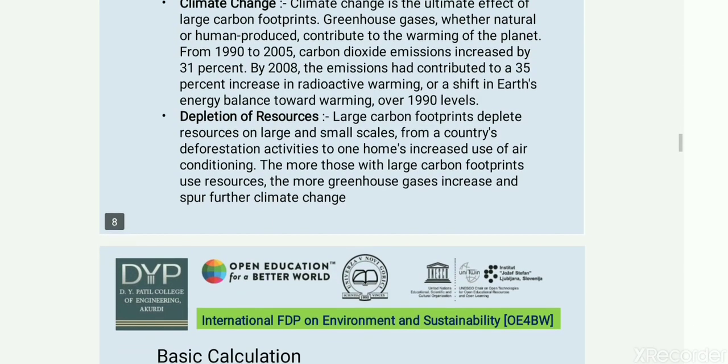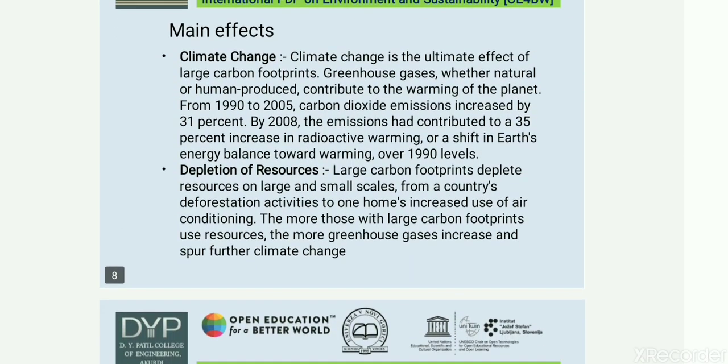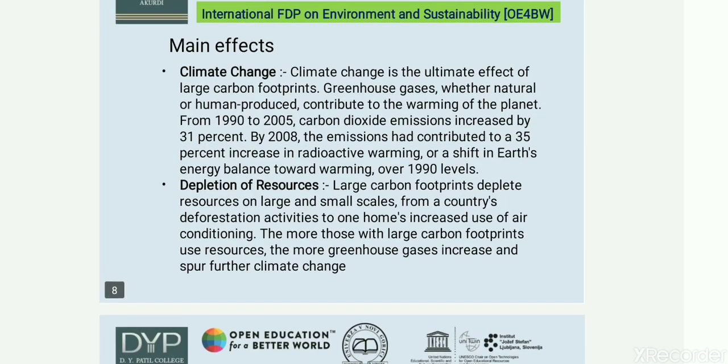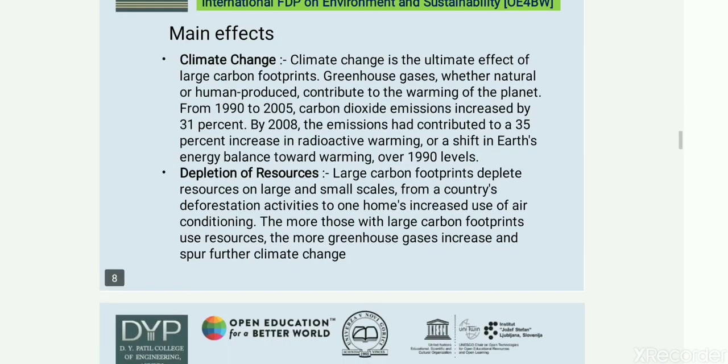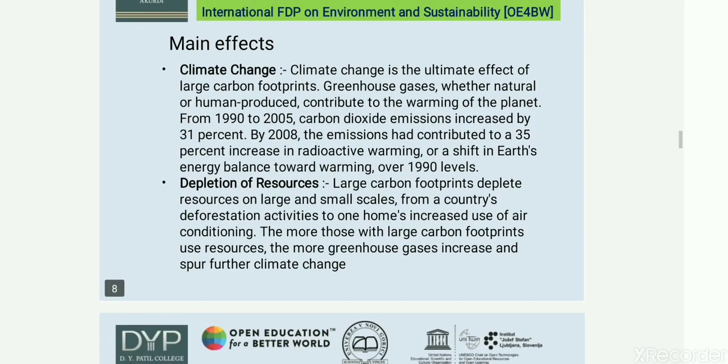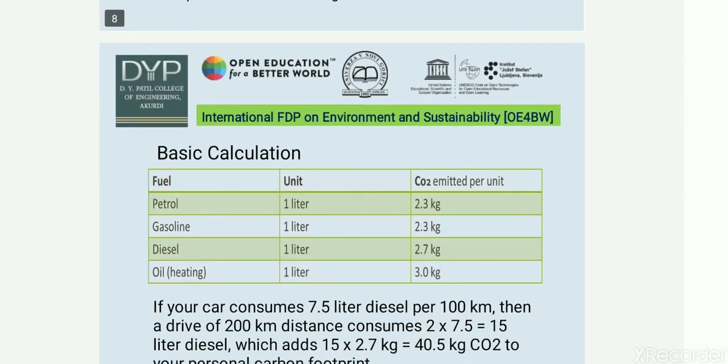The next effect is depletion of resources. Larger carbon footprints deplete resources on large and small scales, from a country's deforestation activities to one home's increased use of air conditioning. The more those with large carbon footprints use resources, the more greenhouse gases increase, furthering climate change.